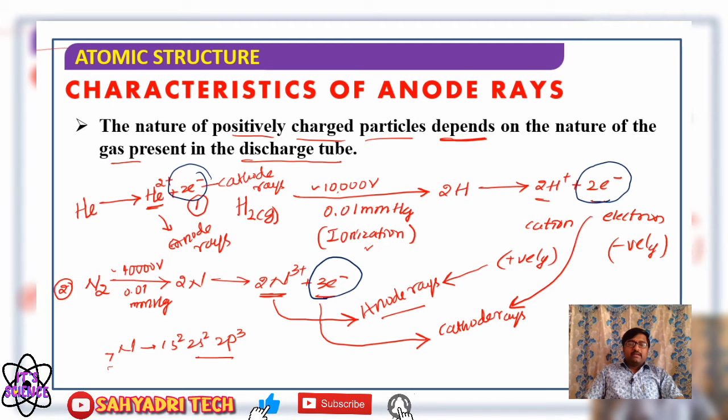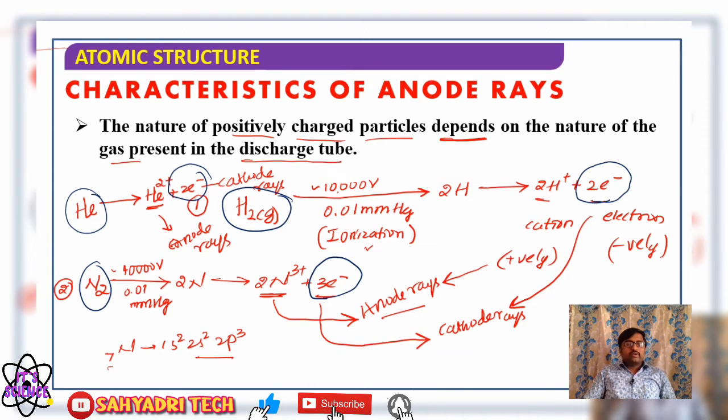Therefore we said cathode rays always consist of electrons only. The properties of cathode rays are independent of the type of gas taken in a discharge tube.